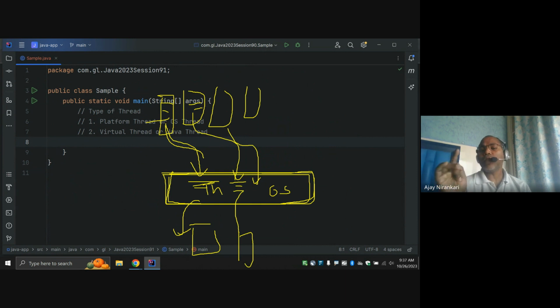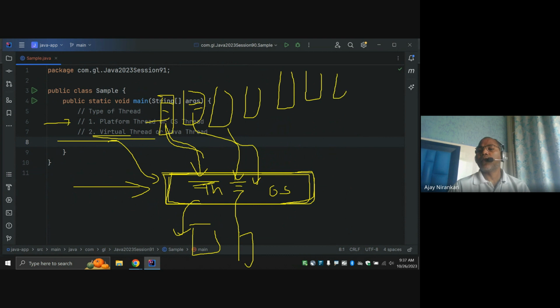Right, the virtual thread is just one level of abstraction. Whatever the operating system threads they were using, the same way. But whenever a Java developer says I want to create 100 threads, previously those 100 threads would request the operating system platform threads. Now in our new implementation, you say, hey Java, can you create 100 virtual threads? They just create 100 virtual threads as a Java application. They are not going to create requests for operating system threads underneath.